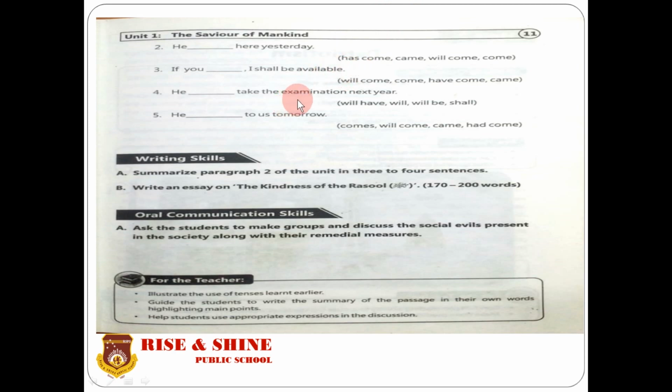He will take the examination next year. Here the words next year show something is going to happen. It shows the future tense. The options are will have, will be, or shall. He will take the examination next year. He will come to us tomorrow. Again, tomorrow shows the future tense, so we will complete it with the simple future indefinite tense. The right option is will come to us tomorrow.